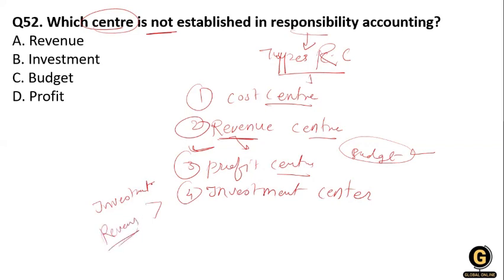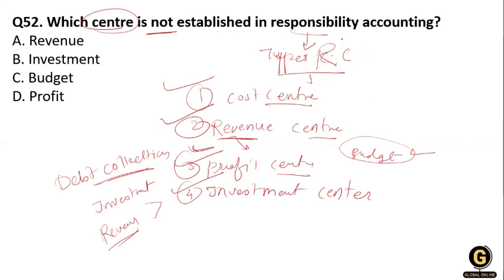In the investment center, the manager can control expenses and income, and the funds invested in assets. He also has the authority to form a credit policy, which has an immediate impact on debt collection. So there is a cost center, revenue center, profit center, and investment center.